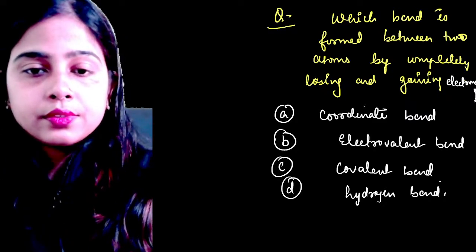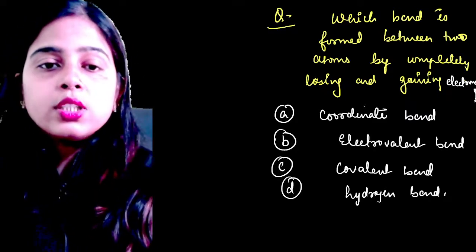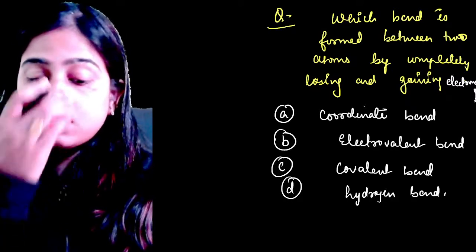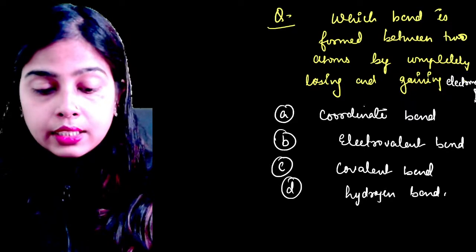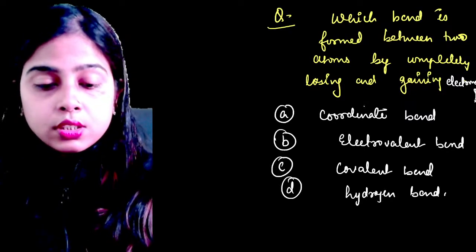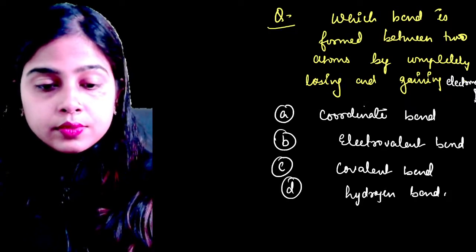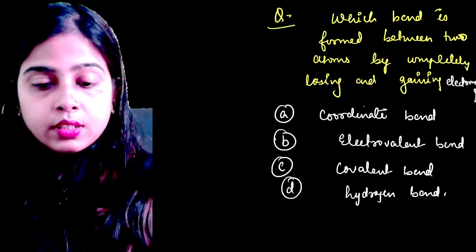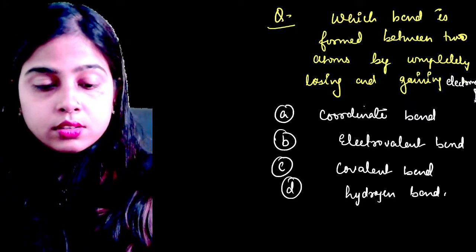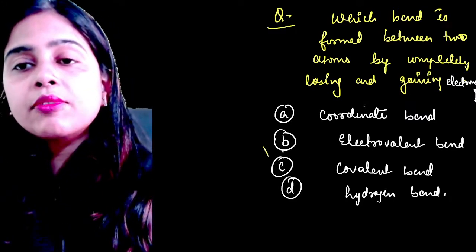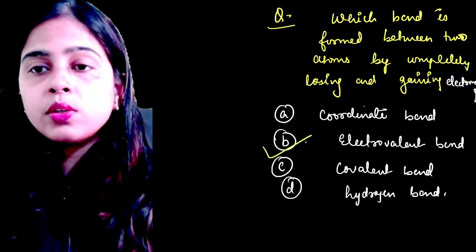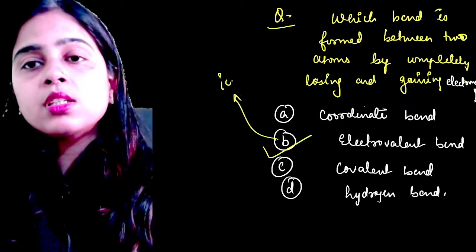So the correct answer is, anyone would like to give it before I give the answer? Aditya Raj, Ozad, Piyush, anyone? Okay. So the correct answer is, of course, electrovalent bond. Electrovalent bonds are also known as ionic bonds.